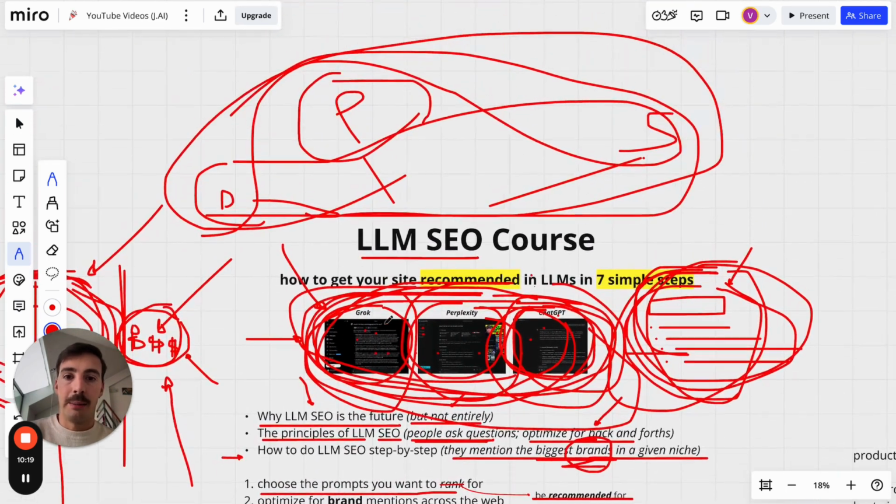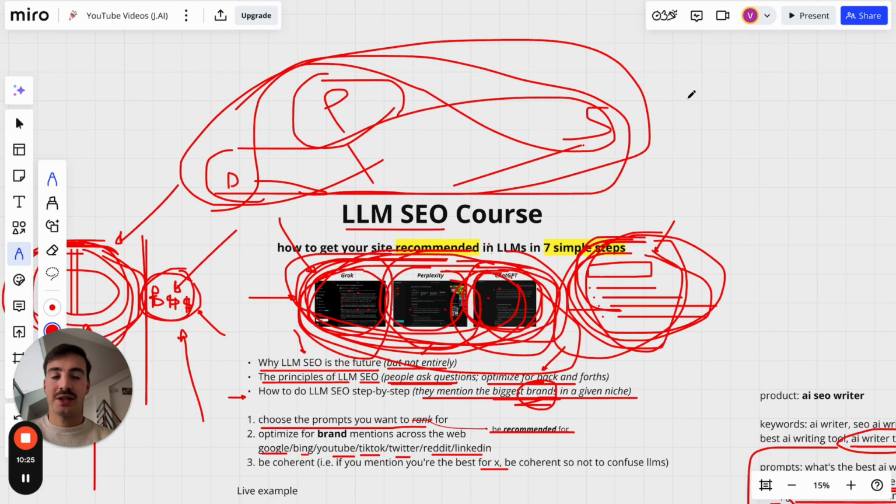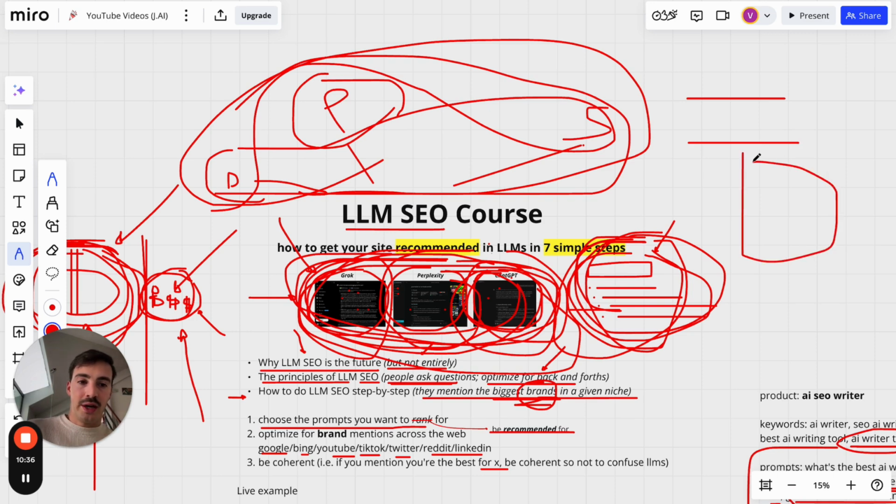And of course, be coherent in saying that if you say that you do this, don't say that you don't do that. If somewhere along the lines you say your software has XYZ feature, don't say you don't have it. And this happens a lot, because software companies are usually developing features every single week or month. In a blog post or in a comparison article or in these tool directories, some of these mention that your tool has this price and all these features, but then a week later you drop your price, you add more features.